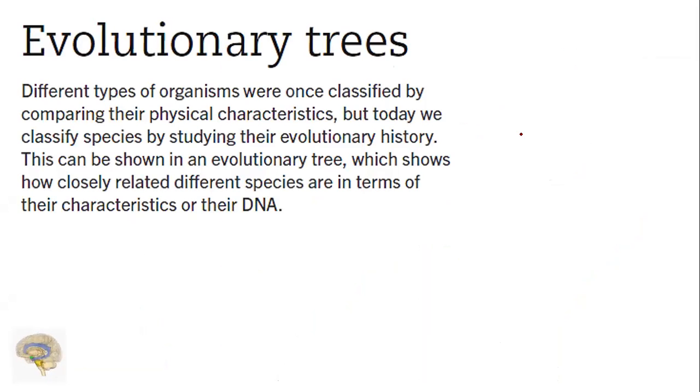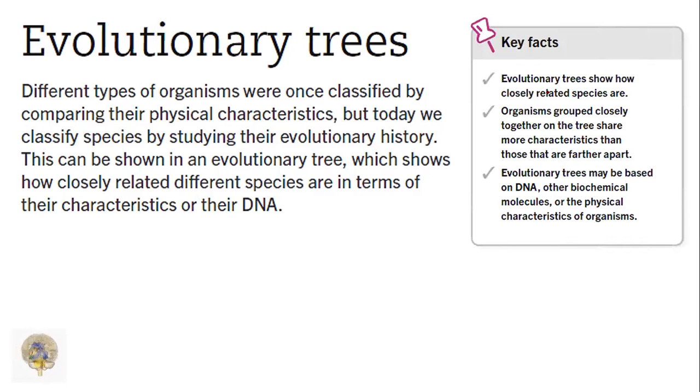Evolutionary trees. Different types of organisms were once classified by comparing their physical characteristics, but today we classify species by studying their evolutionary history. This can be shown in an evolutionary tree, which shows how closely related different species are in terms of their characteristics or their DNA. Evolutionary trees show how closely related species are.